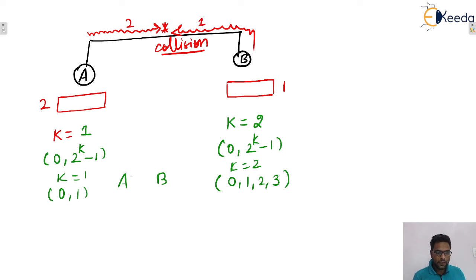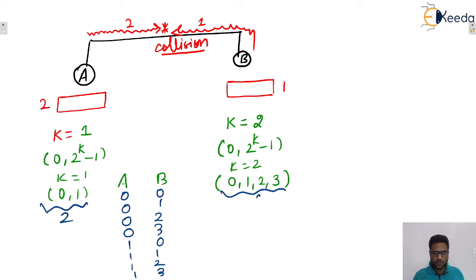For A and B, let's say there may be 0 0, or we can say 0 1, then 0 2, then 0 3, then 1 0, then 1 1, then 1 2, and 1 3, isn't it? So total 8 possibilities will be there. Here 2 integers are there, here 4 are there, so 2 into 4, so total exhaustive cases will be 8 only.